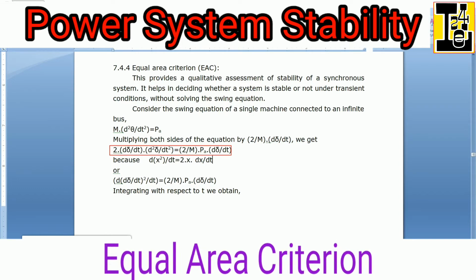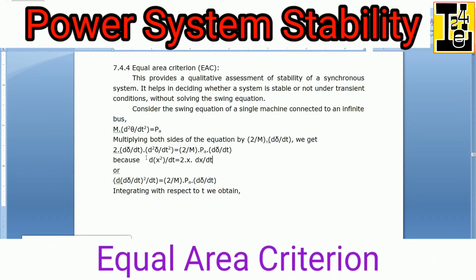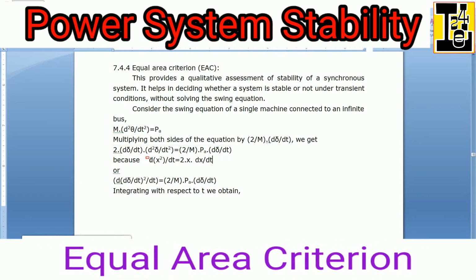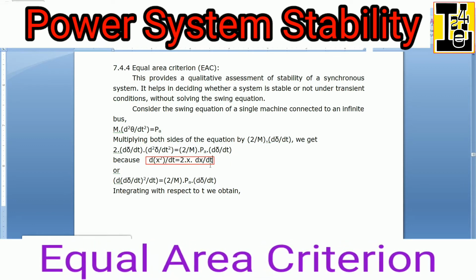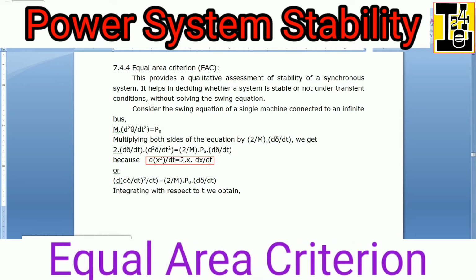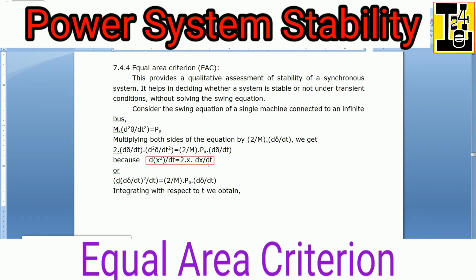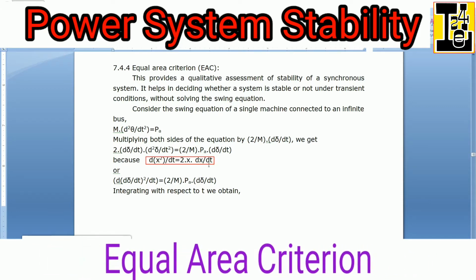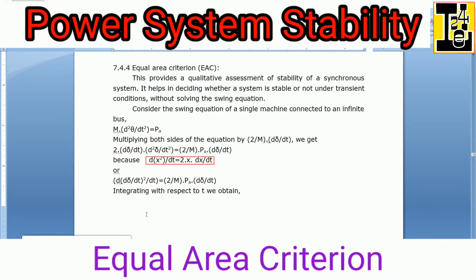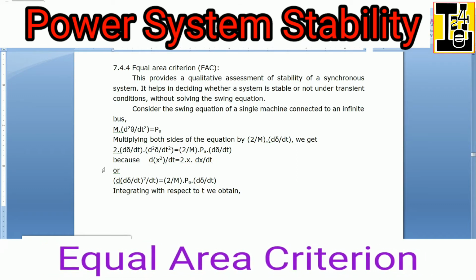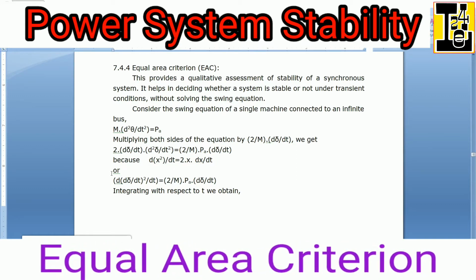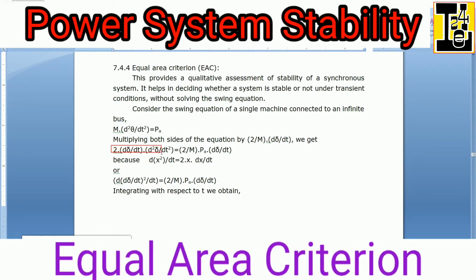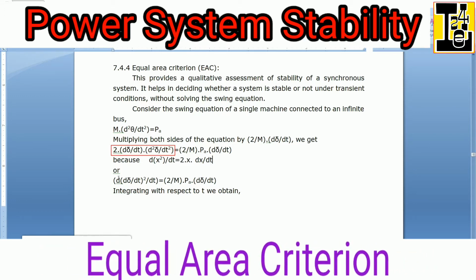As we know the property of differentiation, that is d(x²)/dt = 2x dx/dt. By using this differentiation property, we are able to write the LHS part like this.